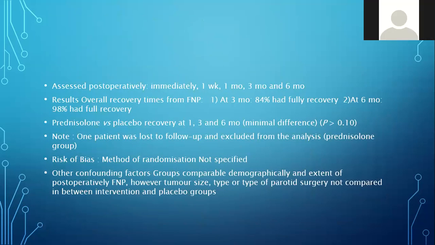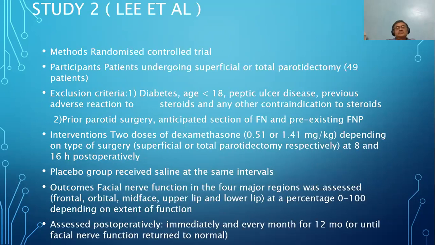They assessed the patients post-operatively immediately, at 1 week, 1 month, 3 months, and 6 months. Results: overall recovery from facial nerve paralysis at 3 months, 84% had fully recovered. At 6 months, 98% had fully recovered. Prednisolone versus placebo recovery at 1, 3, and 6 months showed minimal difference, P-value greater than 0.1, not significant. Risk of bias: the method of randomization is not specified. Regarding other confounding factors, the groups were comparable demographically and in the extent of post-operative facial nerve paralysis. However, tumor size, type, and type of parotid surgery were not compared between the intervention and placebo groups. Very good. Excellent.